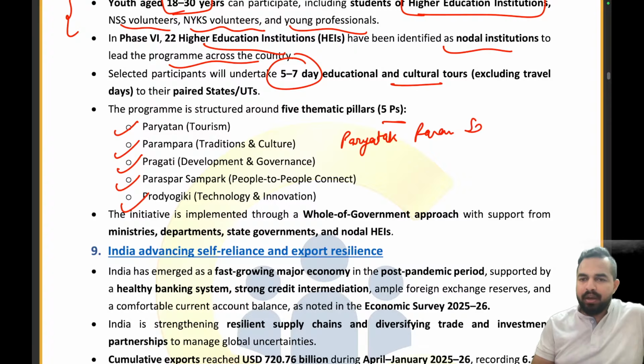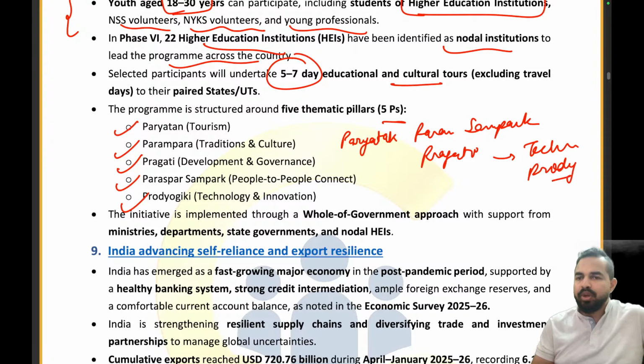has a sampark, communicates with another Paryatak, Pragati. Pragati is the name of another Paryatak. And how are they coming in contact with the technology? What is technology? That is Pradyogiki. So with this you can remember all these parts. Paryatak Param, Sampark Pragati through technology, right?